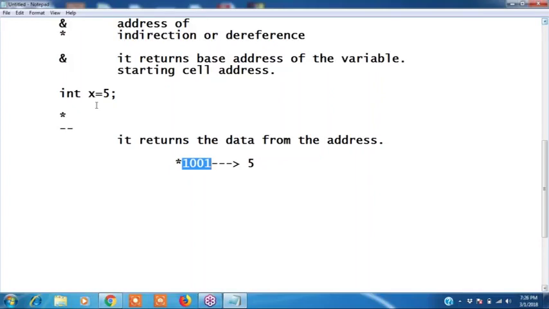Depends upon the type. Clear it is? Okay. Yeah.